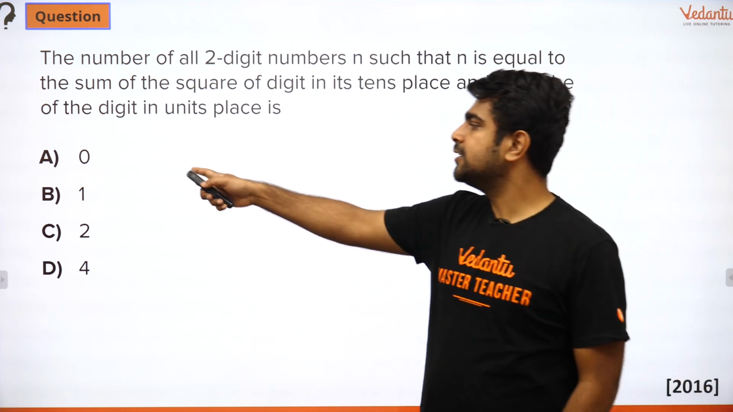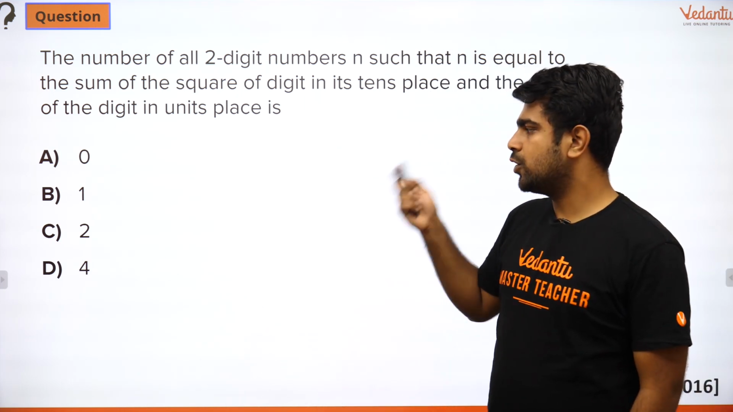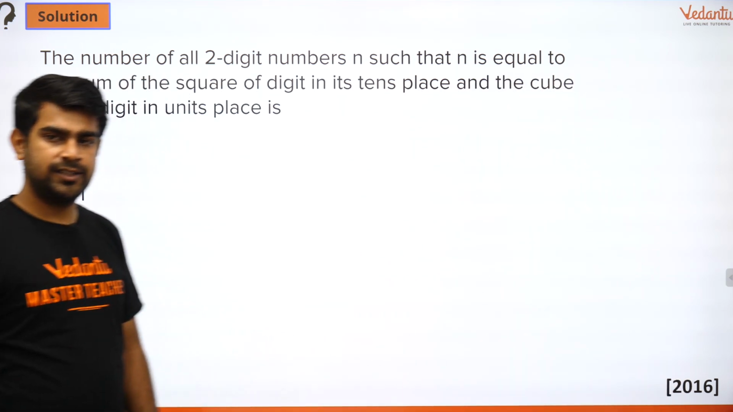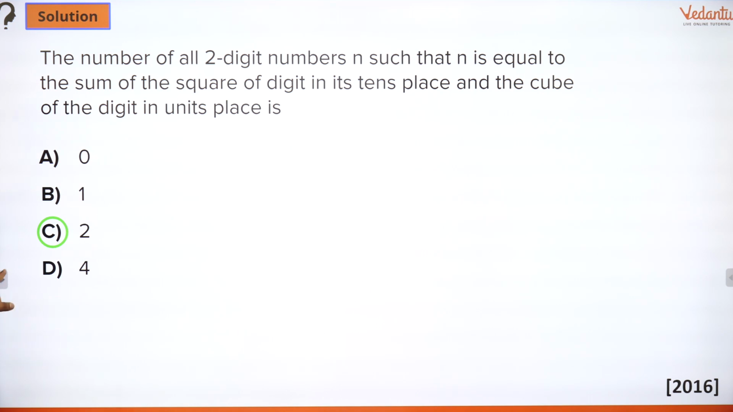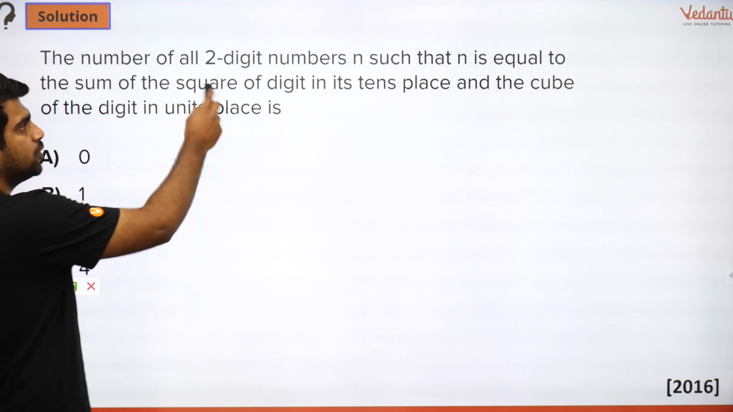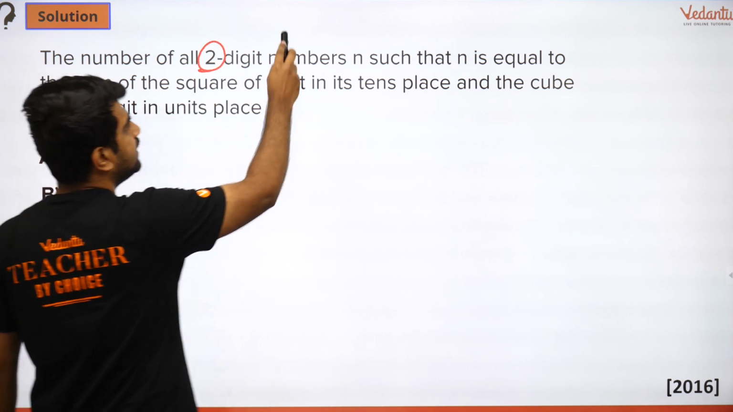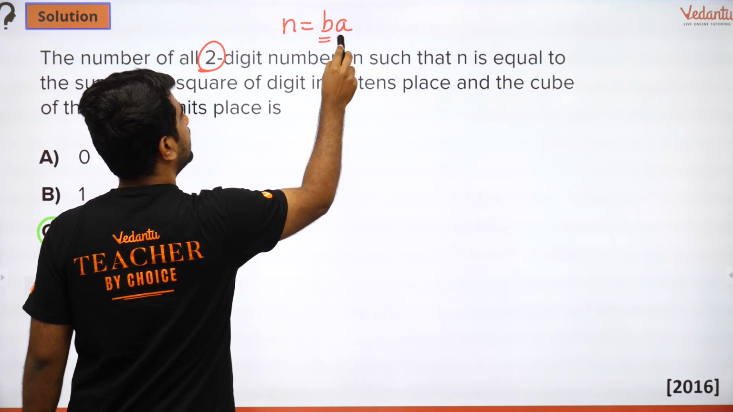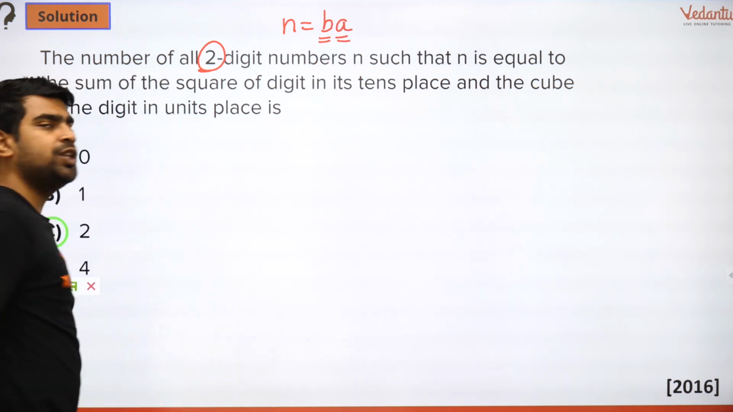I'll solve this question. The answer for this question is going to be your option C. It's going to be 2. So there are going to be 2 such numbers, I guess. So let's try to start off. First thing, it's a 2-digit number, right? So I'll take my n to be something of the form BA. So B is the number in my tens digit and A is the number in my units digit.